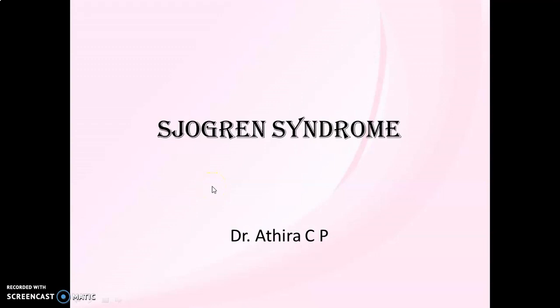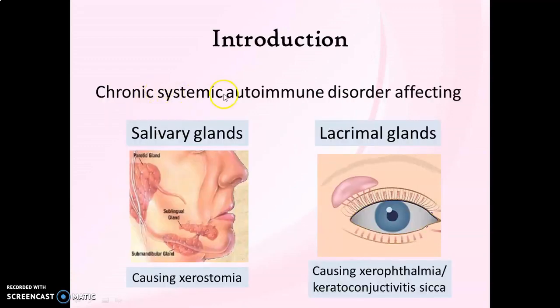This video is on Sjogren syndrome. Sjogren syndrome is a chronic systemic autoimmune disorder that principally affects salivary glands and lacrimal glands. And it results in xerostomia or dry mouth and xerophthalmia or dry eyes. The effects on eyes can also be termed as keratoconjunctivitis sicca, where the word sicca means dryness.